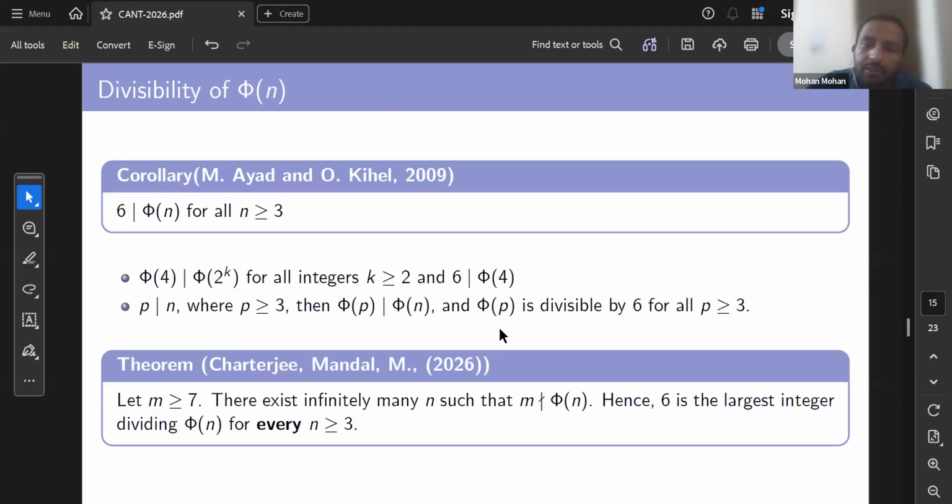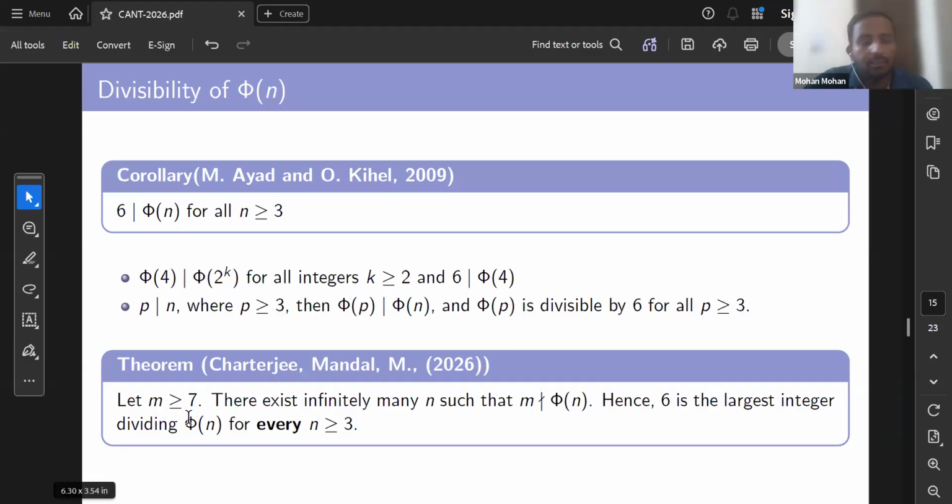So 6 always divides 2 raised to power p minus 2. And from the previous result, we can say that phi p divides phi n. So 6 divides phi n for all n greater than or equal to 3. But the surprising result is that 6 is the largest such integer for which this holds. That means 6 is the largest positive integer such that 6 divides phi n.